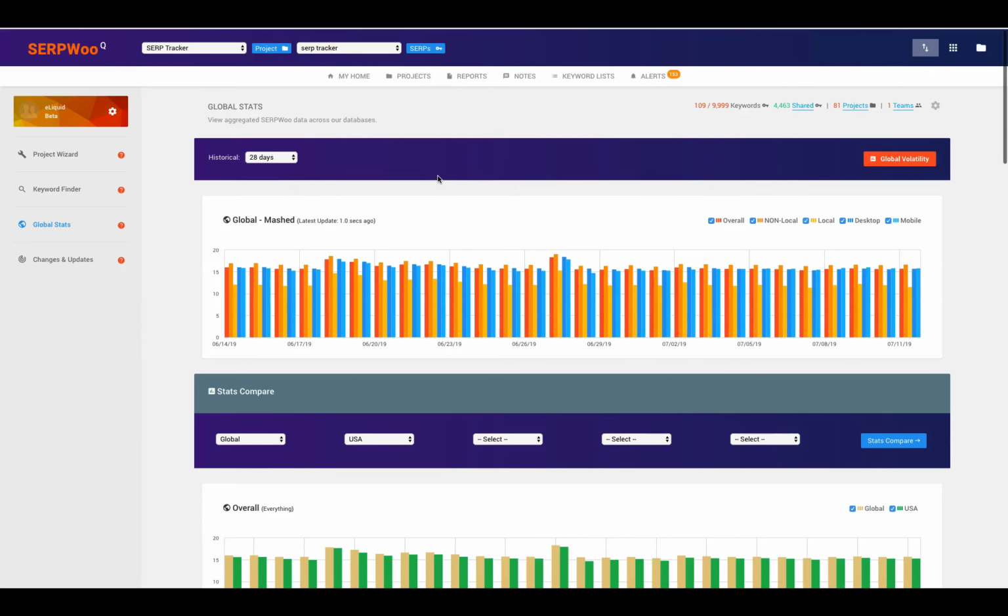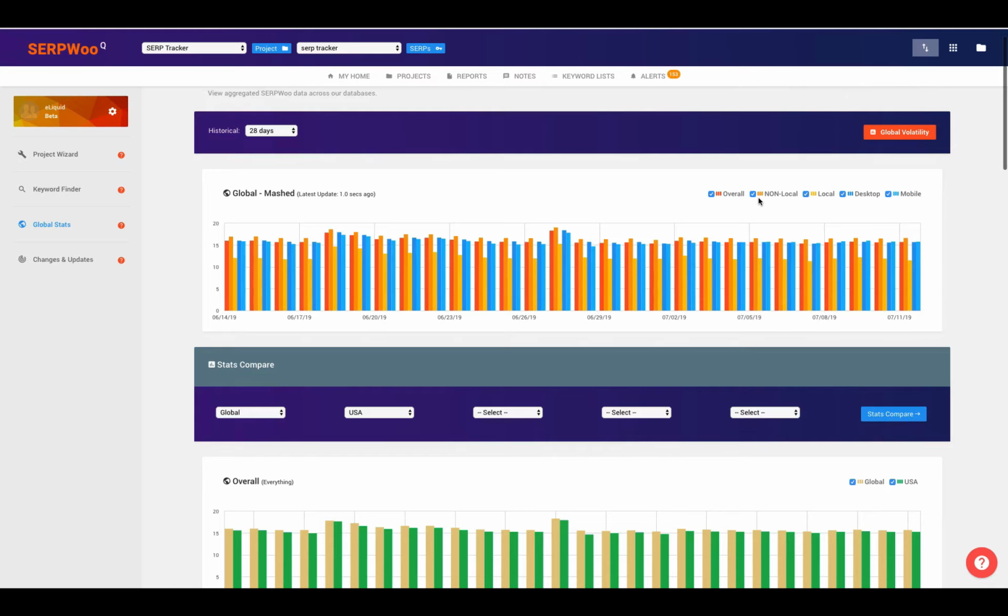Now, something really interesting about this is you can actually go back to a year's worth of data. By default, I'm looking at 28 days, but you can actually look at 7 days, 14, 60, 90, all the way back to a year. Now, of course, more data that you're bringing up, it might take a little bit more time for us to pull that data and present it to you. So we usually like to keep it right at 28 days, but you can go back and look at a full year.